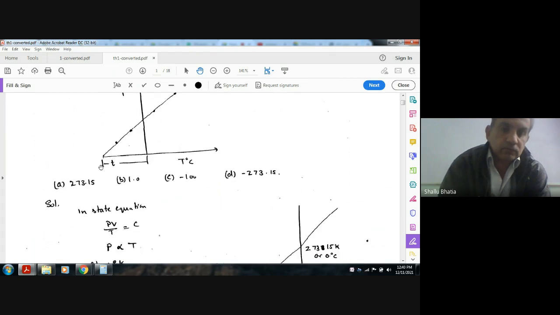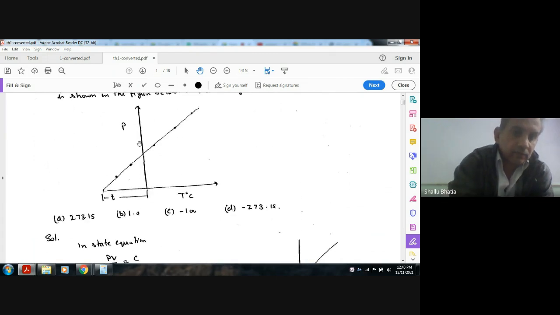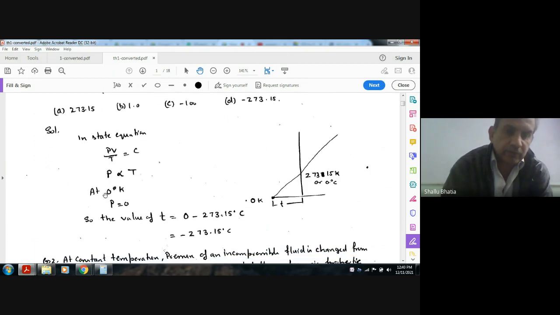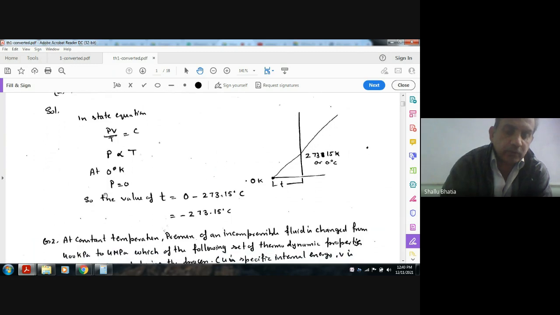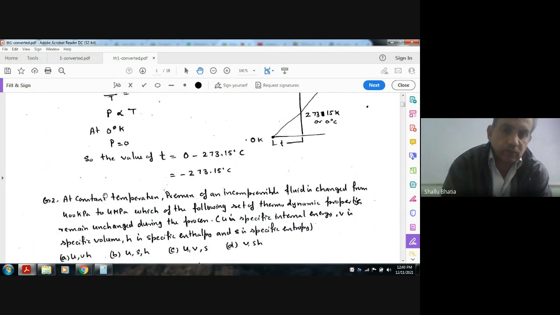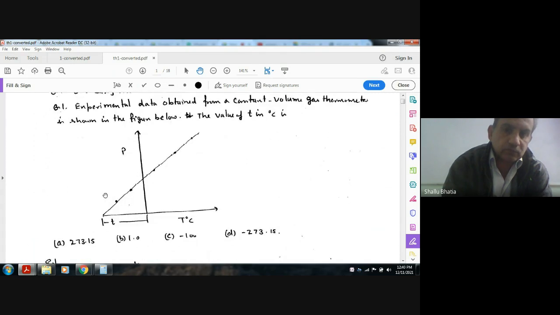Here the T is in degree Celsius. So at this point, T is 0 degree Celsius, and this value will be minus 273.15. So the answer is D.